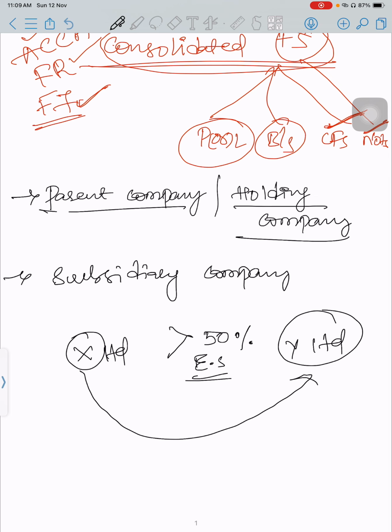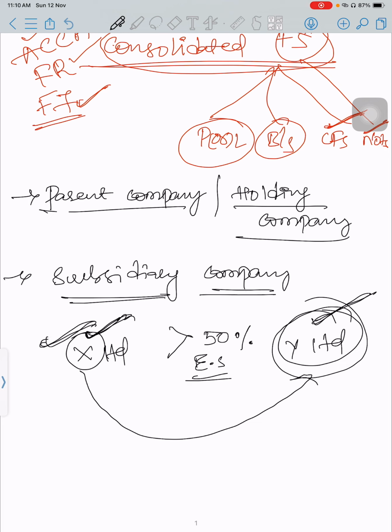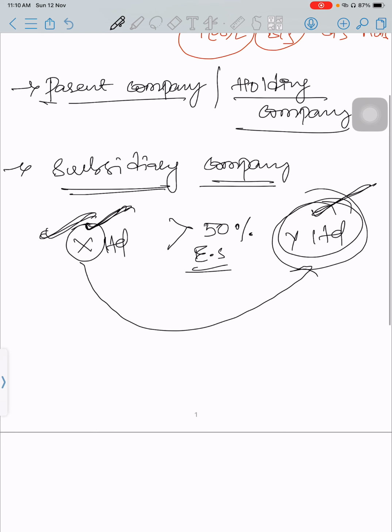So if X Limited holds more than 50 percent of equity share capital in Y Limited, then X Limited is called the holding company, or parent company. Automatically, Y Limited becomes subsidiary to X Limited. Okay, this is easy and we understood it.